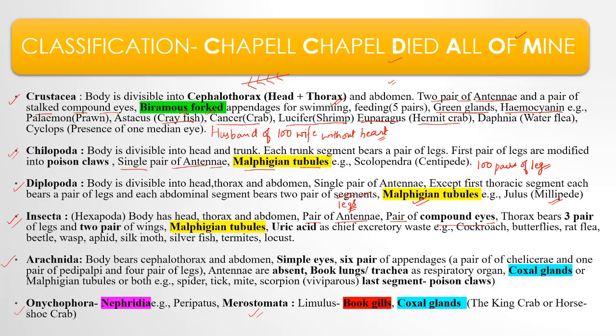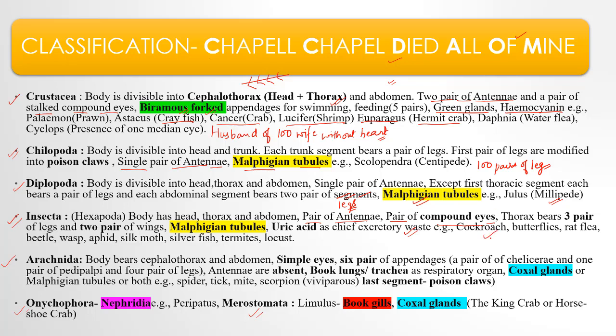And they have 2 pairs of wings, the forewing and the hind wing. Then the Malpighian tubules are the excretory organs, and uric acid is the chief excretory waste. To conserve water, uric acid is secreted, so that the Malpighian tubules can maintain the concentration of the excretory waste to avoid excessive loss of water. That is why uric acid is secreted.